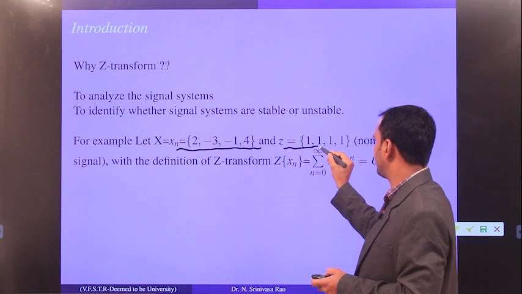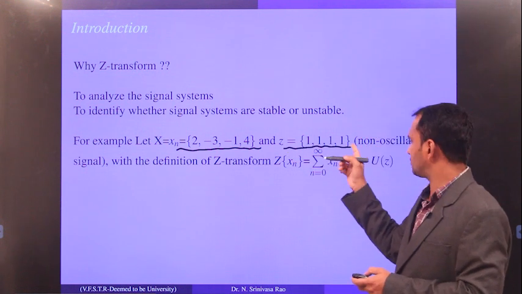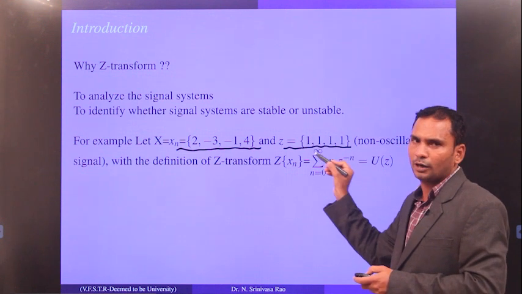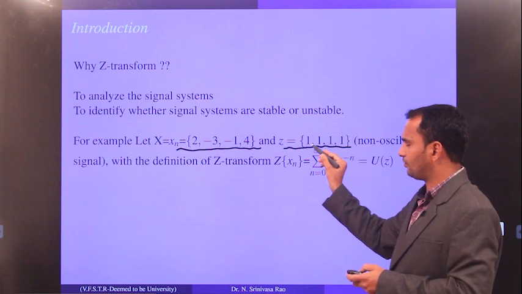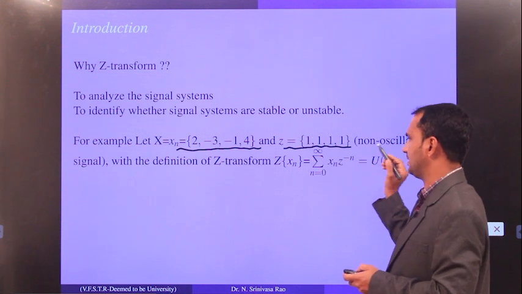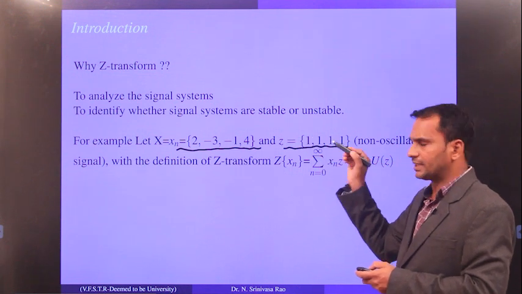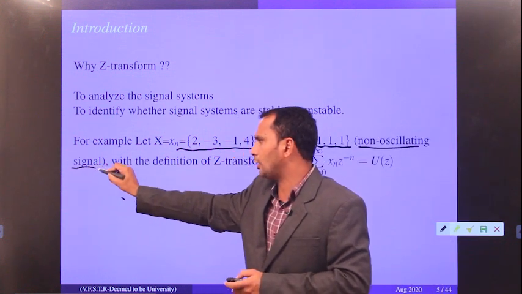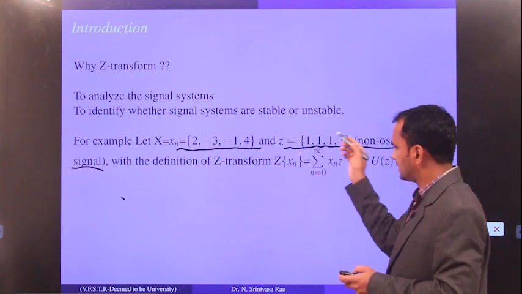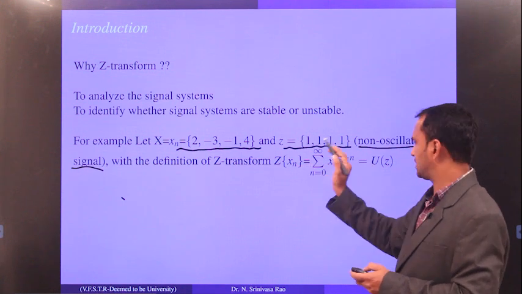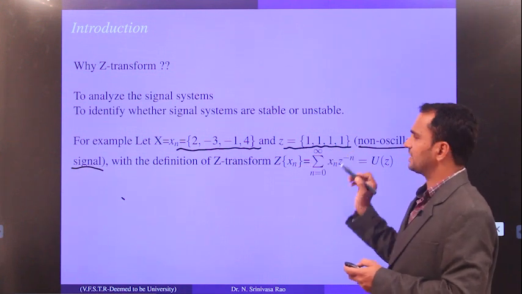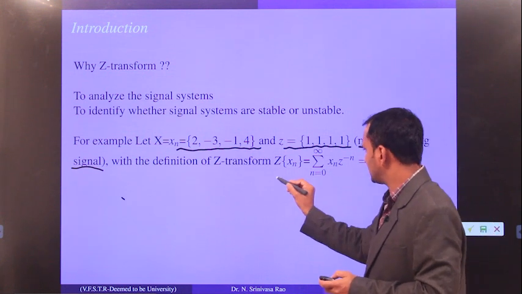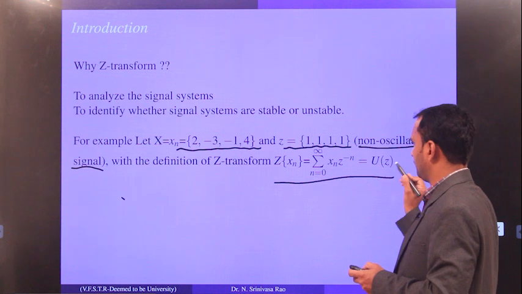And this is another sequence, which we call a constant sequence, 1, 1, 1, because all the terms are the same. In terms of signal processing, we call it a non-oscillating signal, meaning the signal cannot oscillate; it is stable, or we can say it is constant.